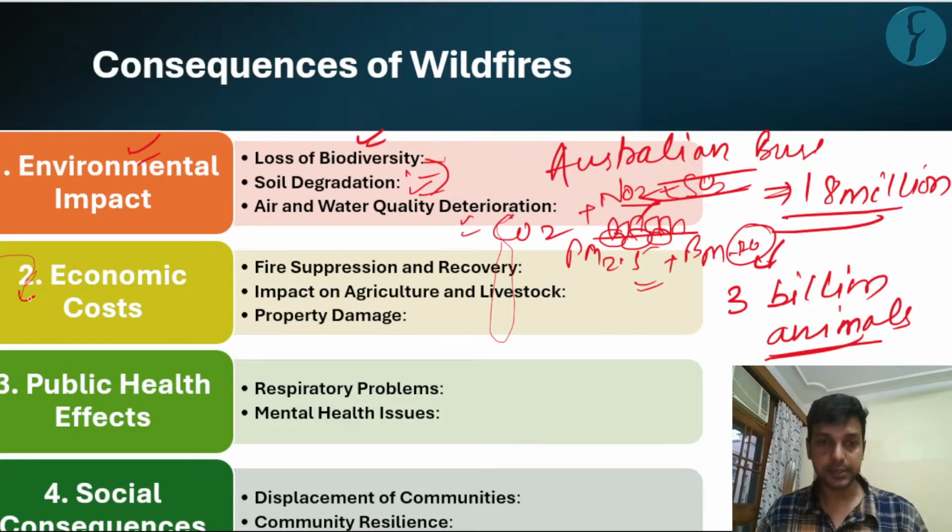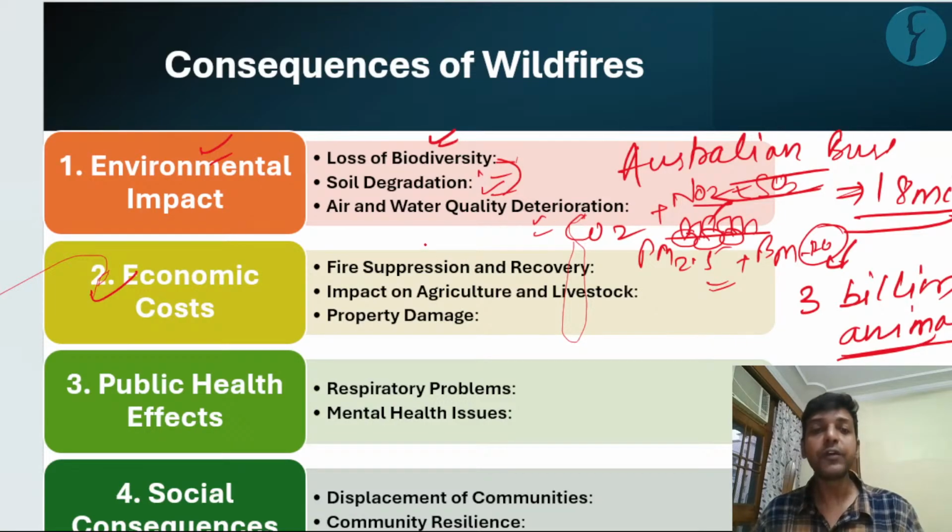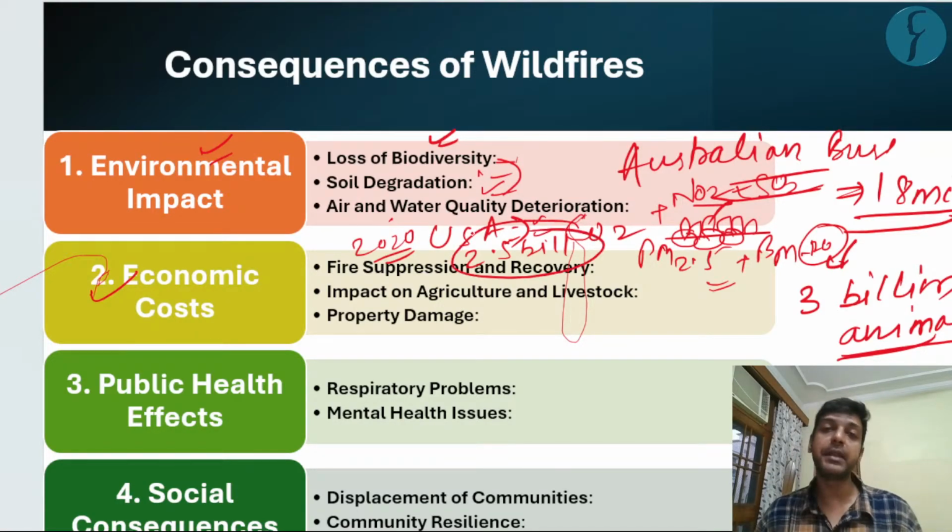Secondly, the economic losses and costs. When we are talking about economic cost, first of all, we have to spend a huge amount of money in order to curtail the wildfires. For instance, in 2020, the USA spent 2.5 billion in order to curb the wildfires of 2020, right? Only that one year cost them around 2.5 billion dollars. That is the direct impact of wildfires.